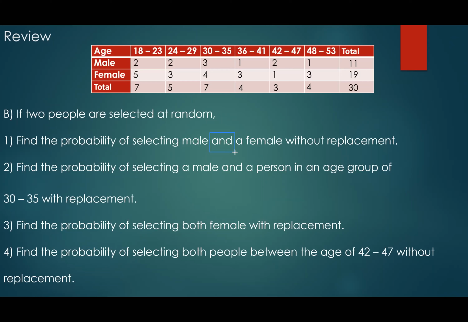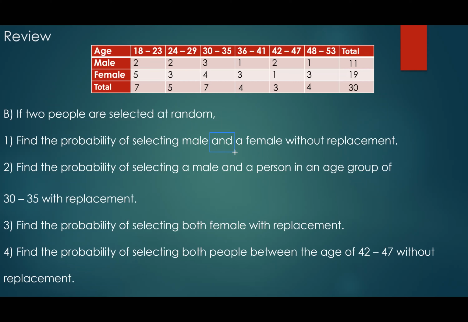Everybody see that the "and" here, as I told you last time, the "and" in the last time was "and also," right? I picked this and also that person had to be this. Here, there is no way I can pick one person who is a male and also a female, right? There is no way. So looking at this, I select two people.